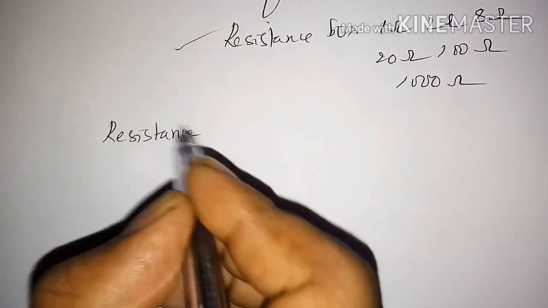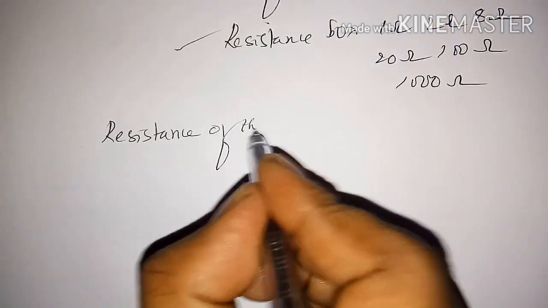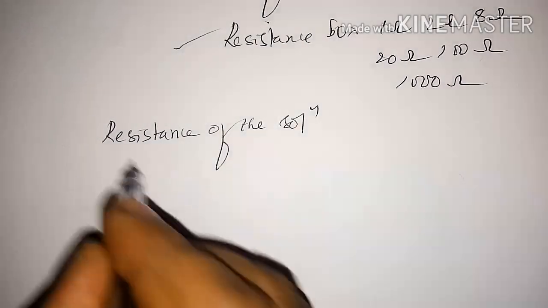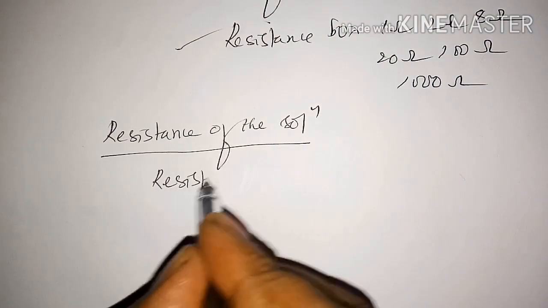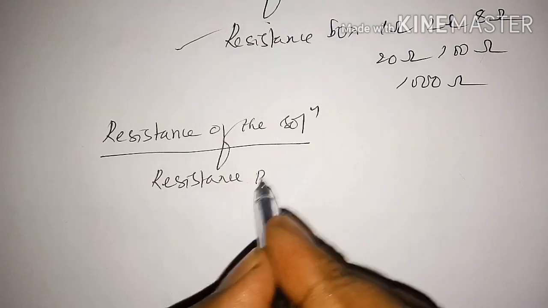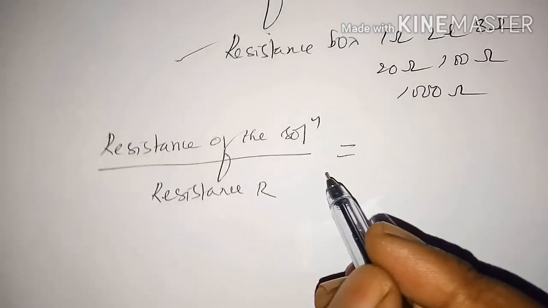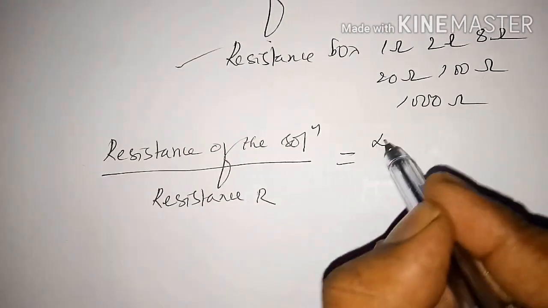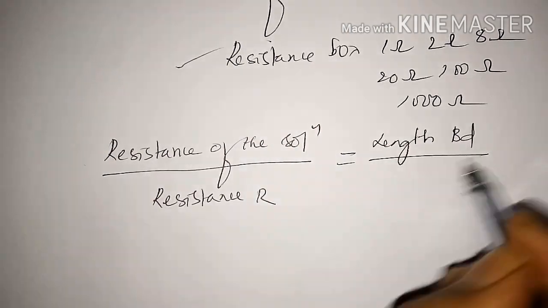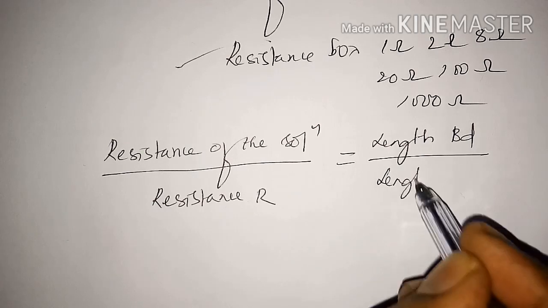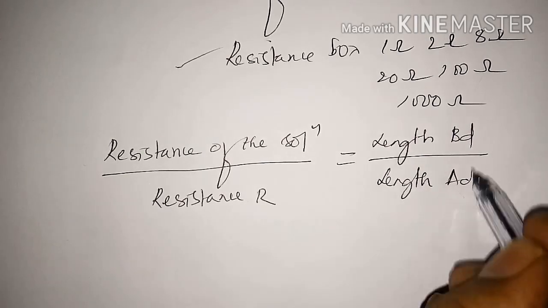The resistance offered by the solution taken in the conductivity cell divided by the resistance R is equal to the length BD divided by the length AD.